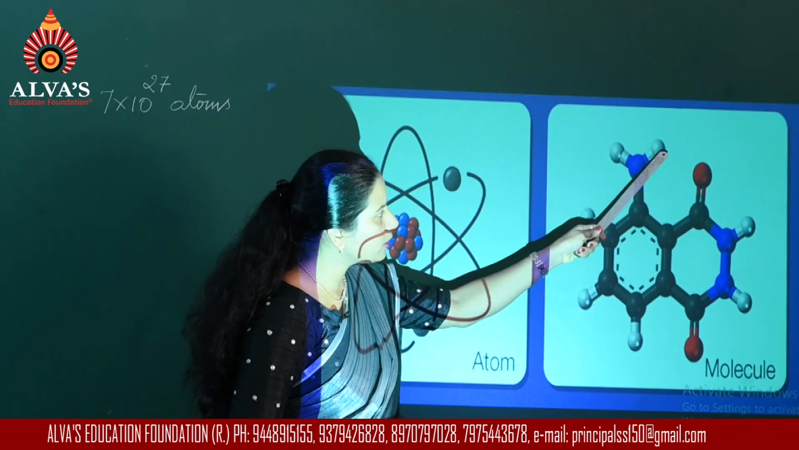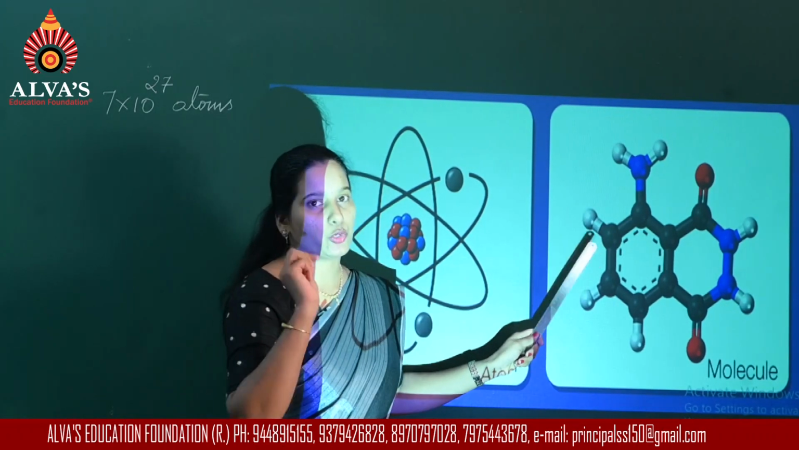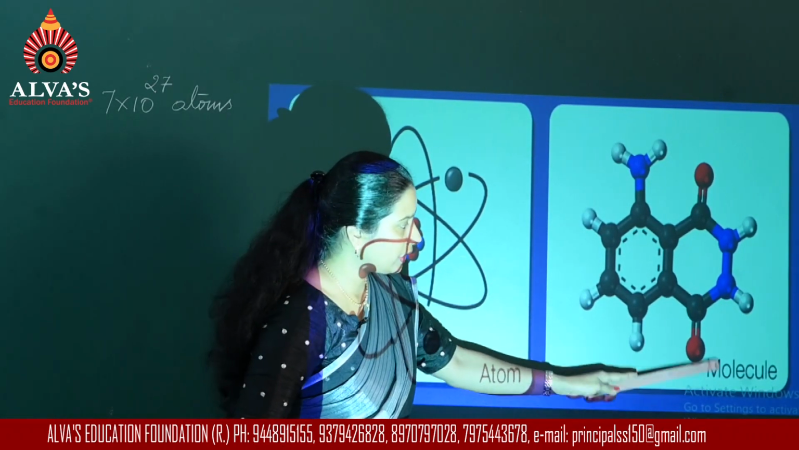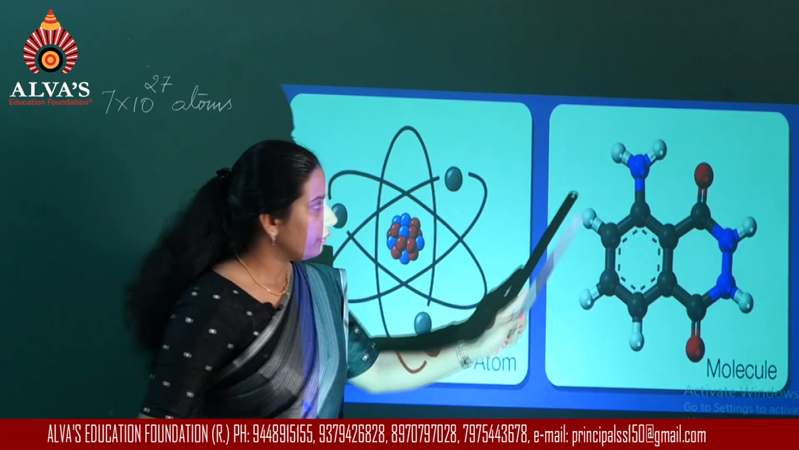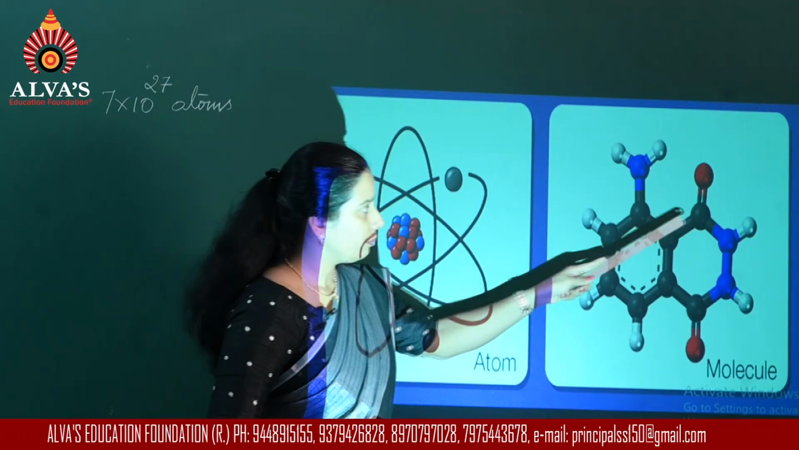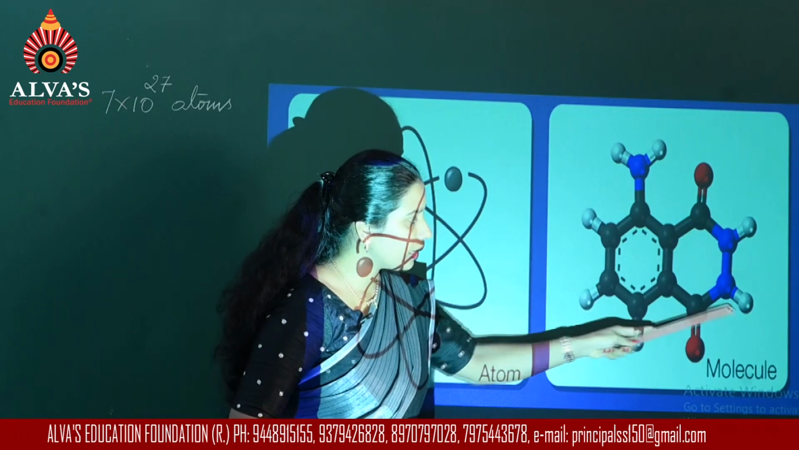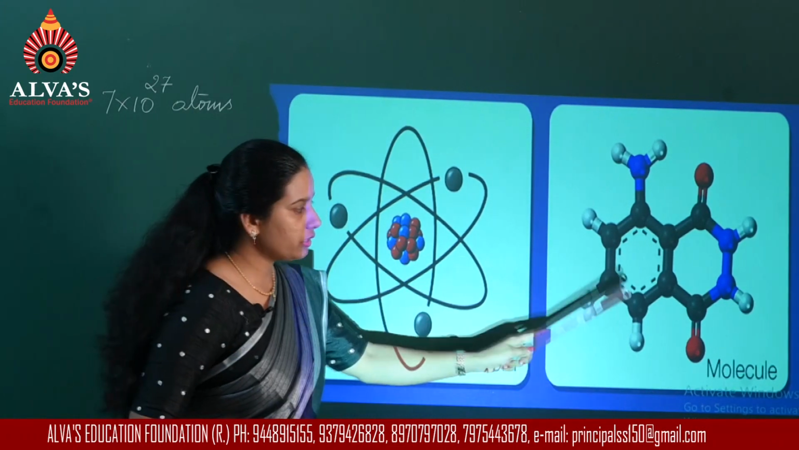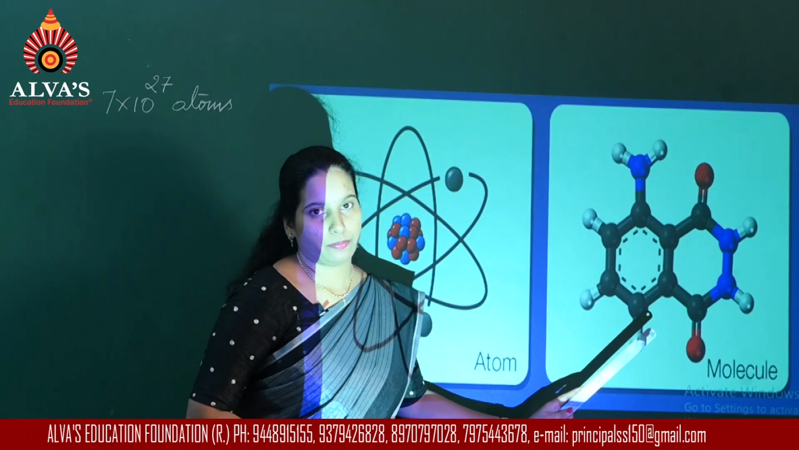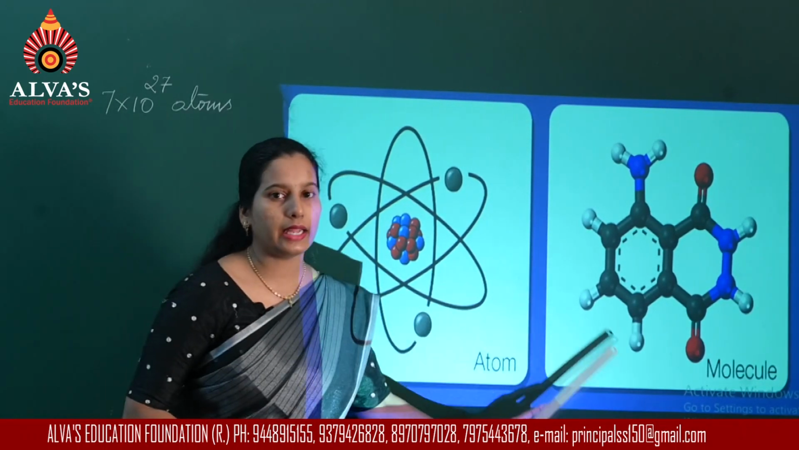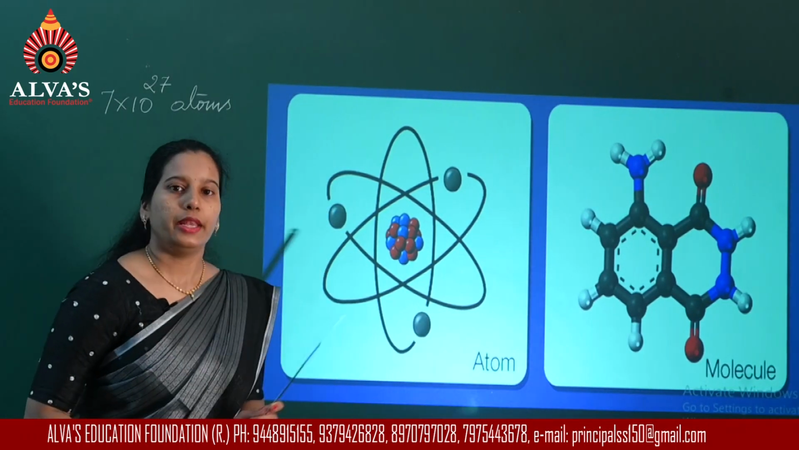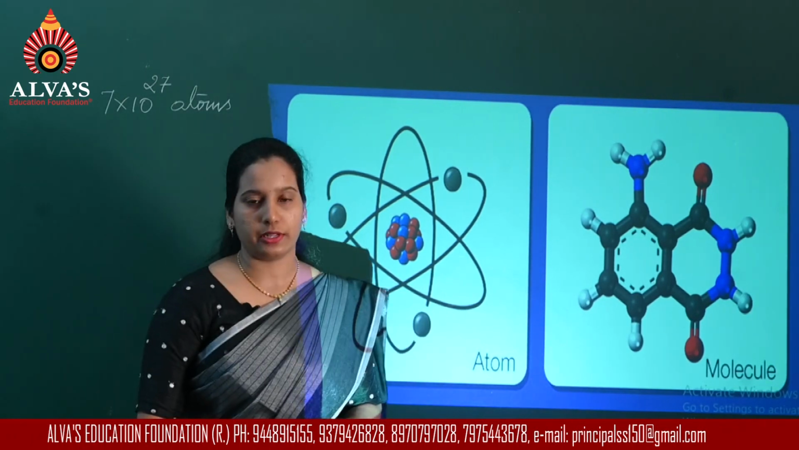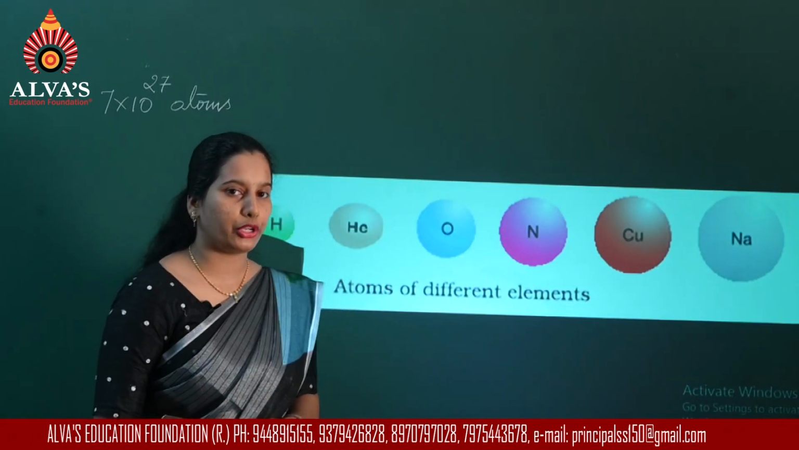Now all these points are individual atoms. So you can see in this particular molecule there are so many atoms that are combined together. They are bonded together. So this is a cluster of atoms. So this is regarding atom and molecule. Now let us move on to the examples for atoms and molecules.